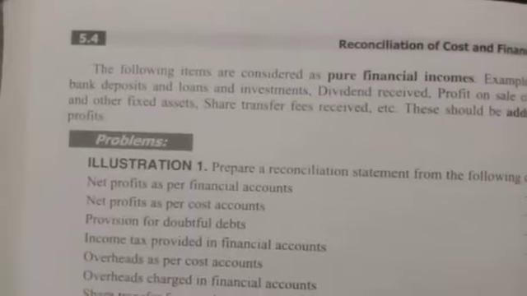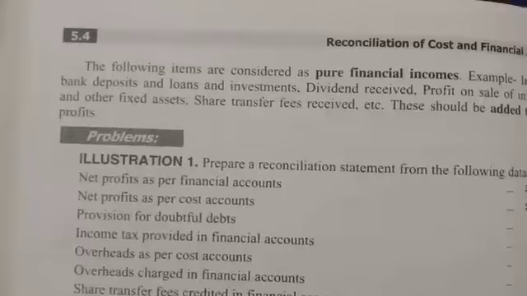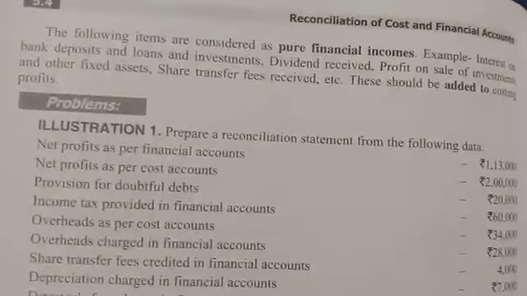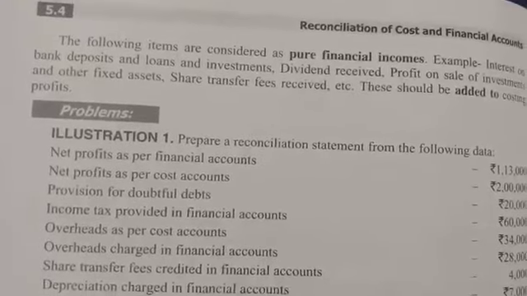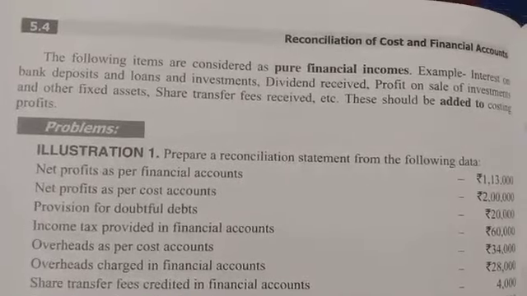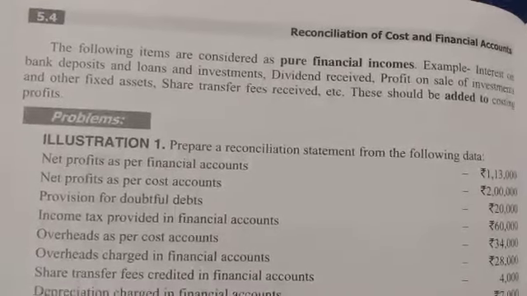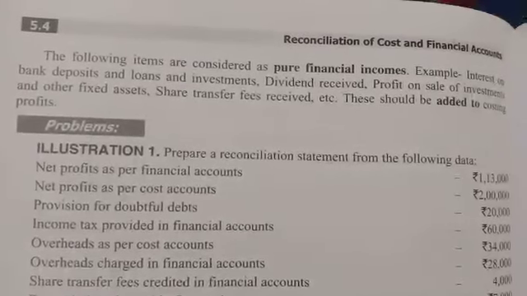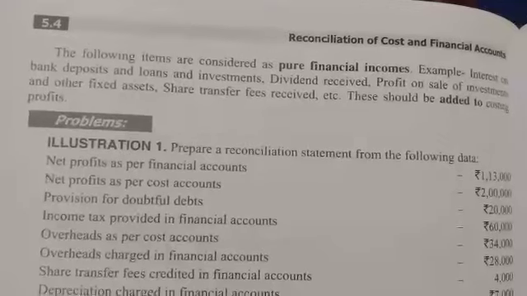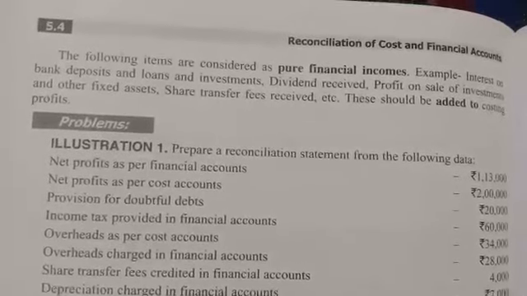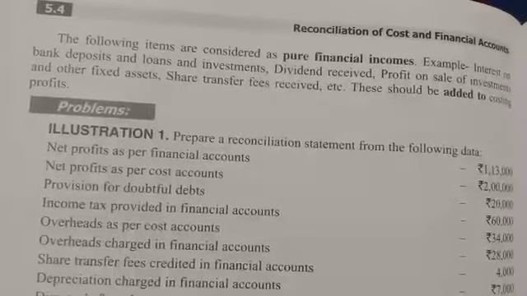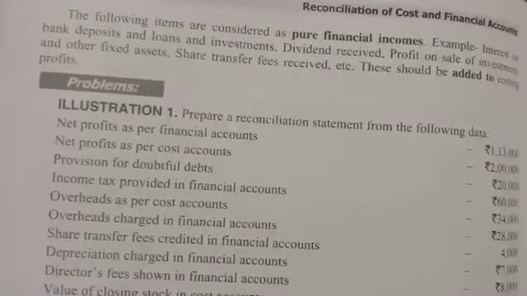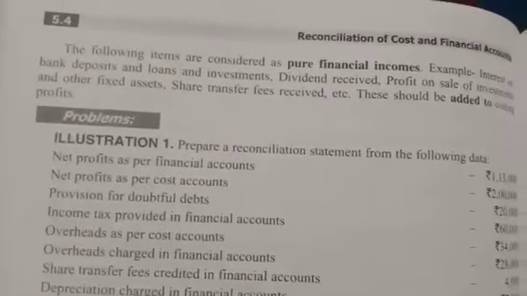Next, purely financial incomes: interest on bank deposits, loans and investments, dividend received, profit on sale of investments and other fixed assets, share transfer fees received, etc. Any financial incomes entered in the financial accounting should be added to the costing profit. So expenses should be deducted.